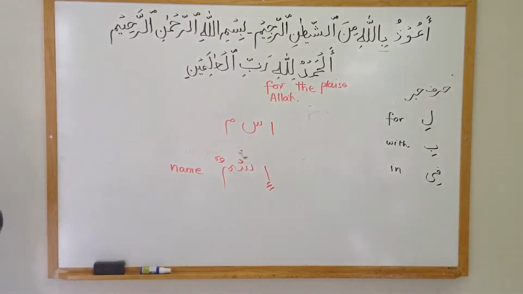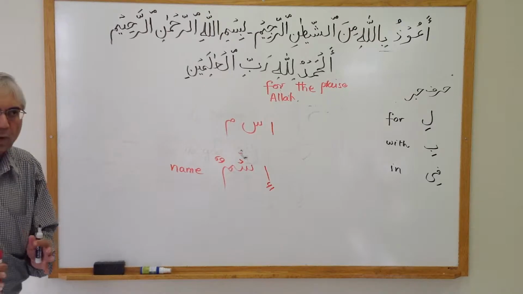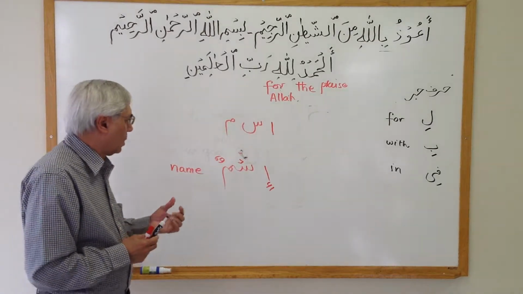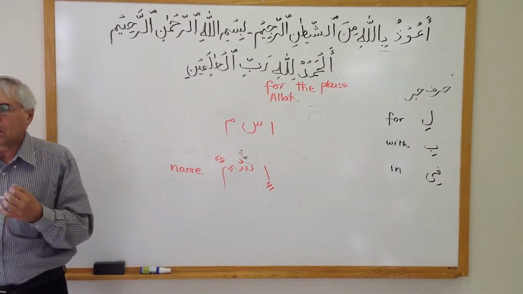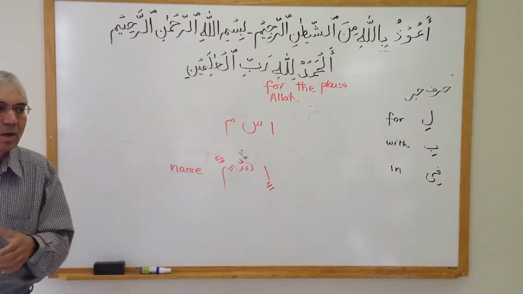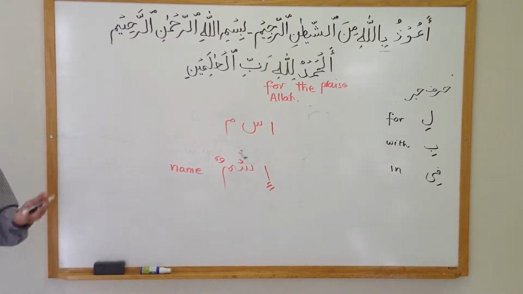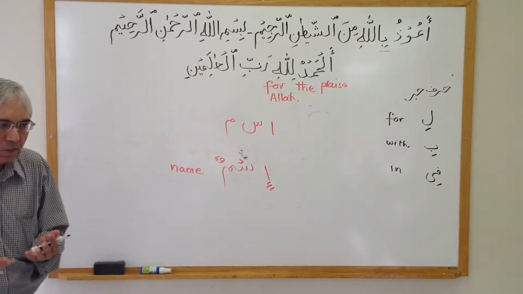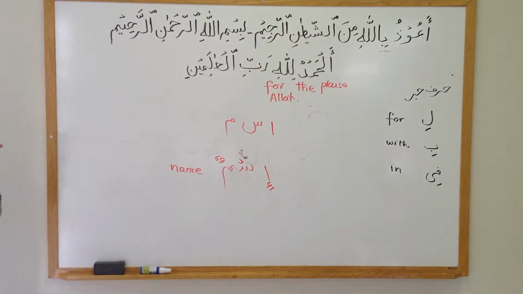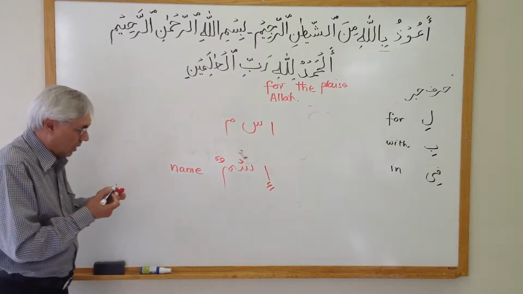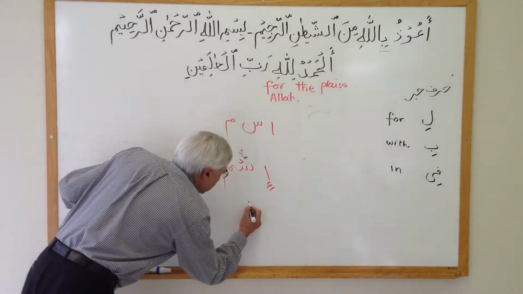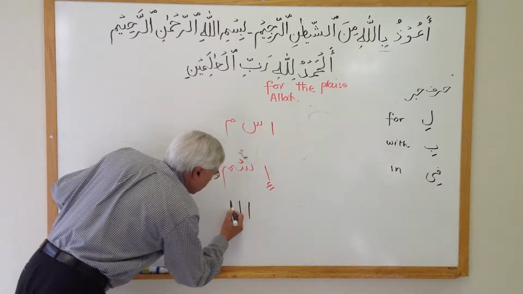Ismun is the correct word. Ismun is the full Arabic word. Ismun means name or a name. It could be your name, my name, anybody's name. Ismun means a name. Okay? So that is the meaning of Ismun.